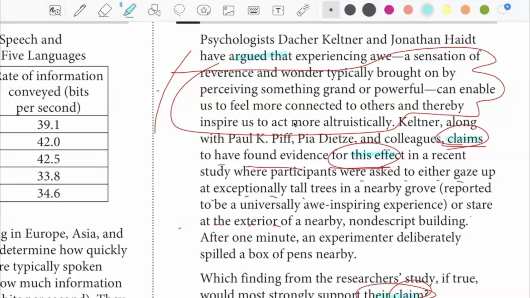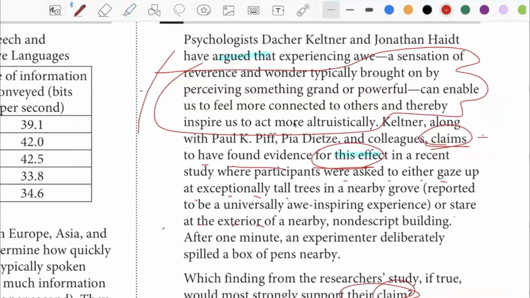The thing is, when I see the word claims, I mean, it could say claims that, but it doesn't say claims that. So because it doesn't say claims that, I have to refer to this effect. And this effect, the word this again comes up, hasn't it? So I have to refer to what's mentioned before. Okay.